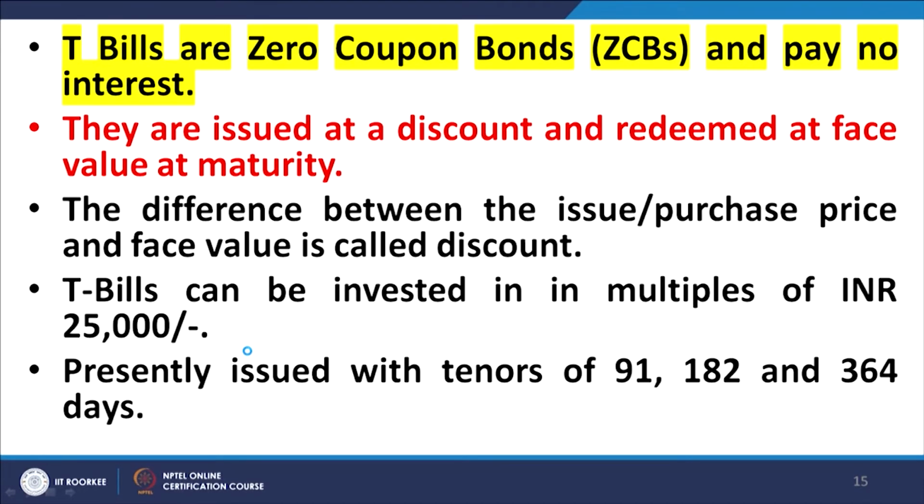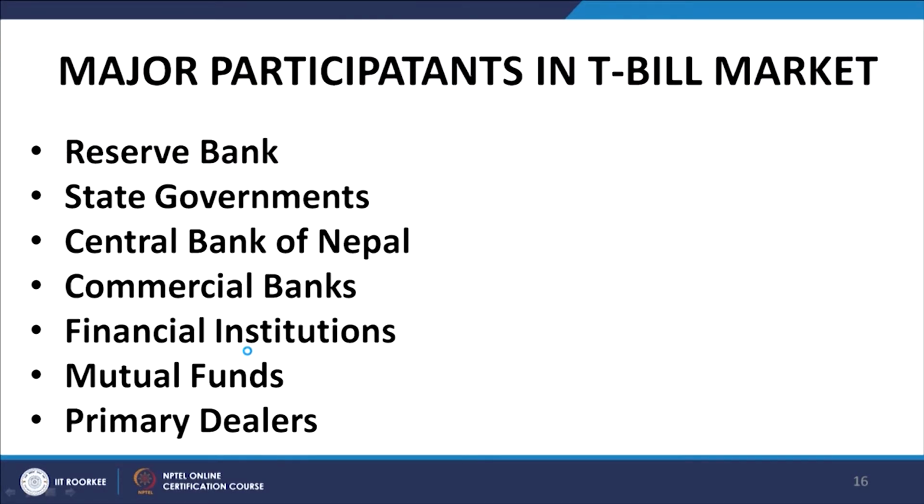Presently, the instruments are issued with maturities of 91 days, 182 days and 364 days, and the auction is done by the Reserve Bank of India on every Wednesday. The 91-day T-bills are auctioned every Wednesday. The other two T-bills are auctioned on alternate Wednesdays, with alternation between the 182-day T-bills and the 364-day T-bills. Major participants in the T-bill market are the Reserve Bank, the state governments, the Central Bank of Nepal, commercial banks, financial institutions, mutual funds and primary dealers. What are primary dealers? I will come back to it in a minute.